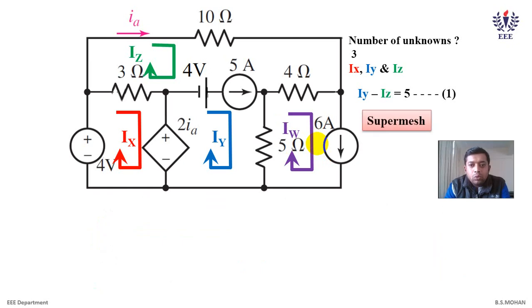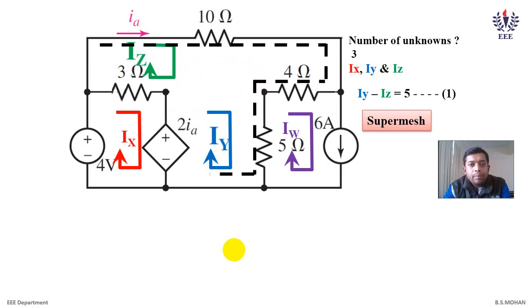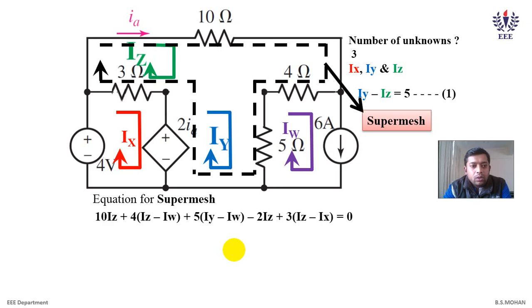Now let us apply the super mesh. How do we apply it? You have to remove the complete branch which is responsible for the super mesh. Which branch is responsible? The 4 volt and 5 amp branch. So we eliminate that 4 volt and 5 amp branch and apply the super mesh, again in the clockwise direction. And this is your equation.